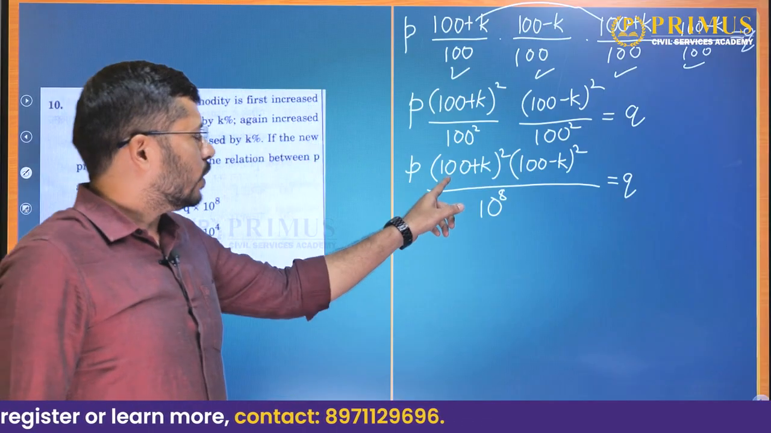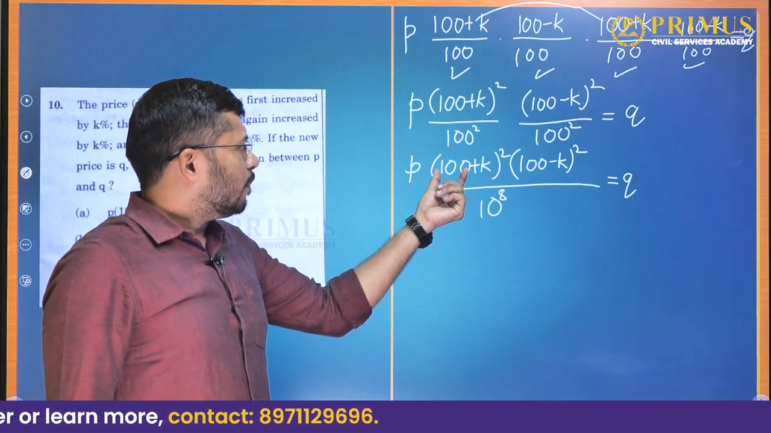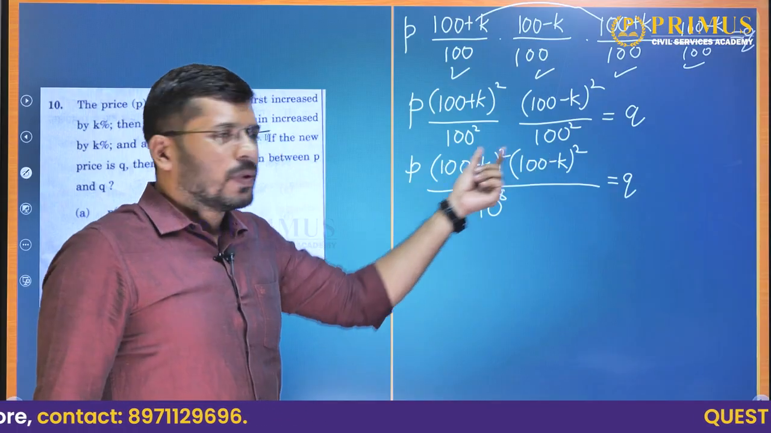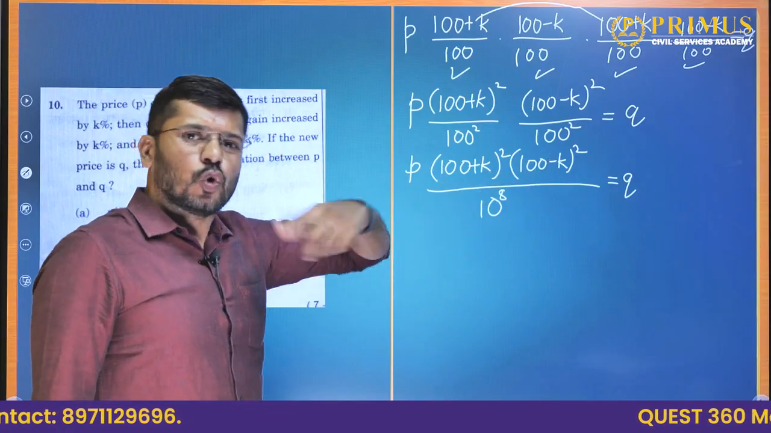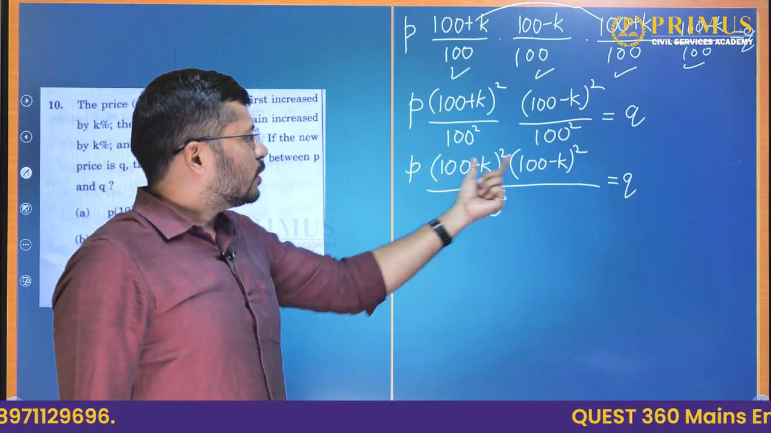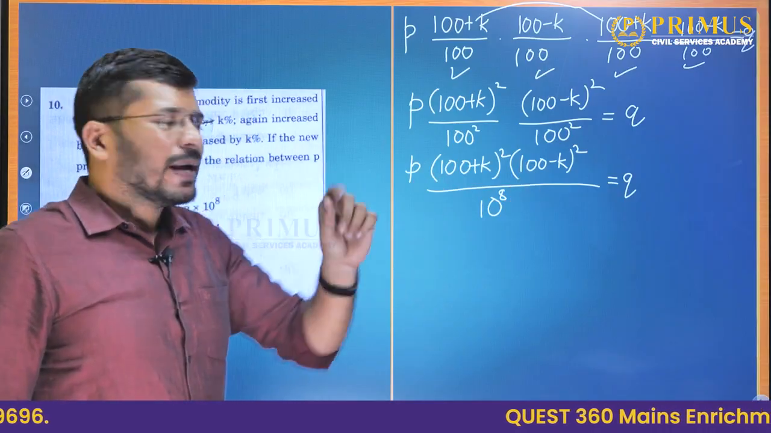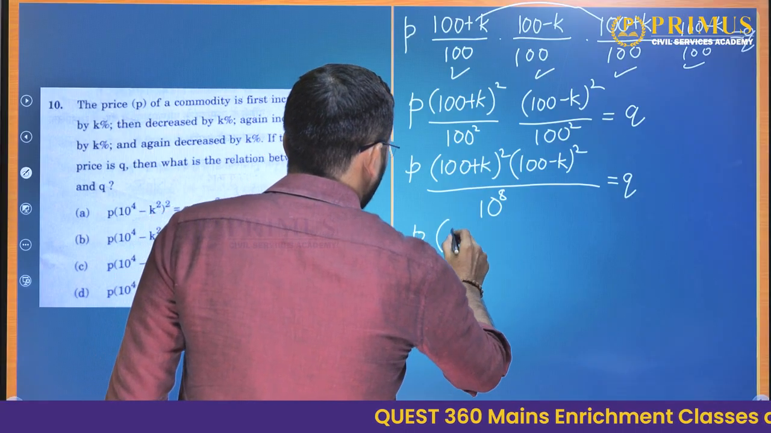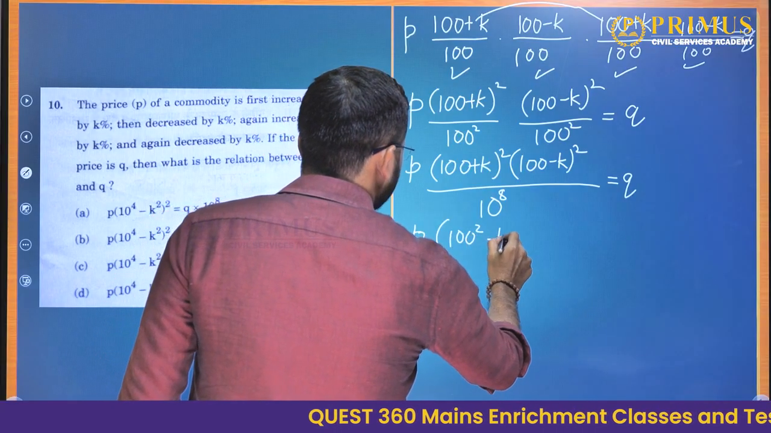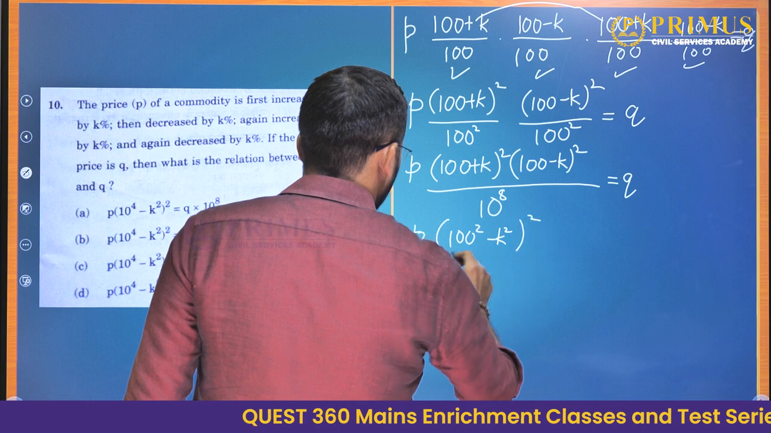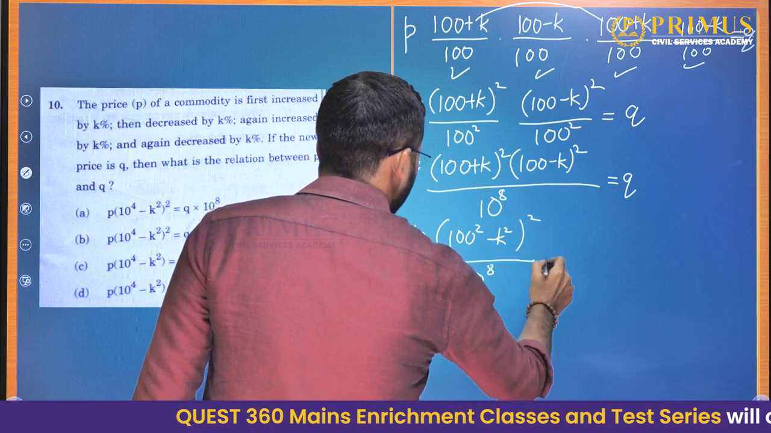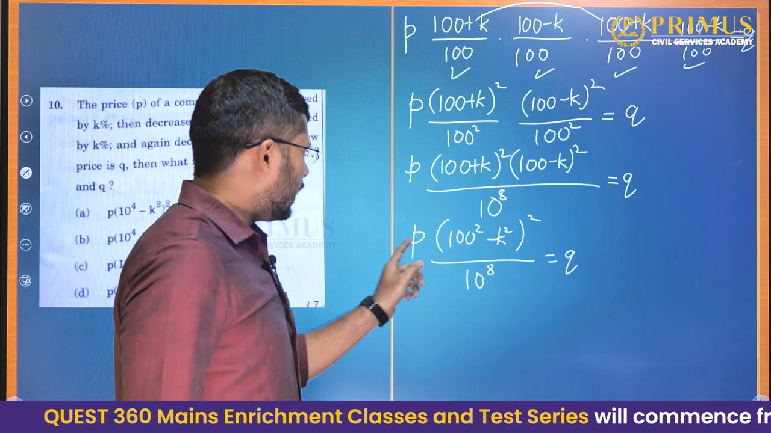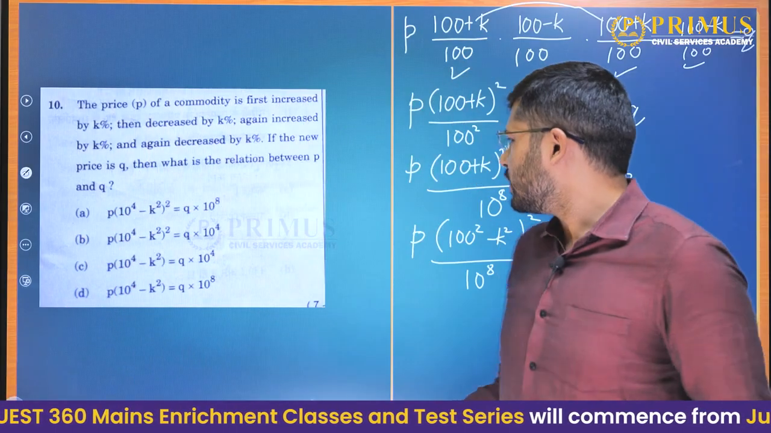Now look here, this is A plus B whole square and this is A minus B whole square. We can take squares common, that is A plus B into A minus B whole square. Then what is A plus B into A minus B? It is A square minus B square. So that will become 100 square minus K square whole square divided by 10 to the power of 8 is equal to Q. Do we have any relation showing this one?